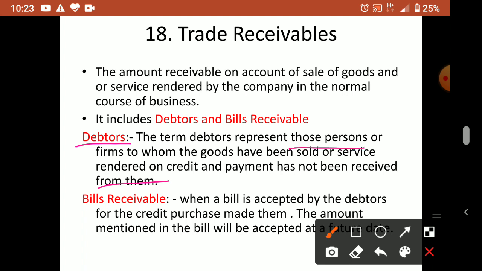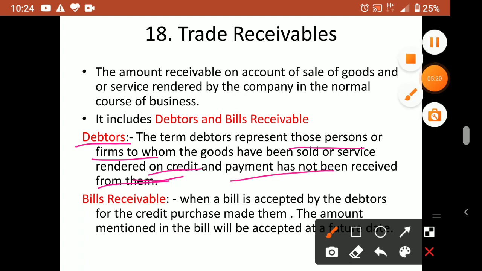Those persons, so maybe any person or firm means another business organization to whom the goods have been sold. We sold goods to them, or service we provided to them on credit. Credit means cash not received, and payment has not been received from them.